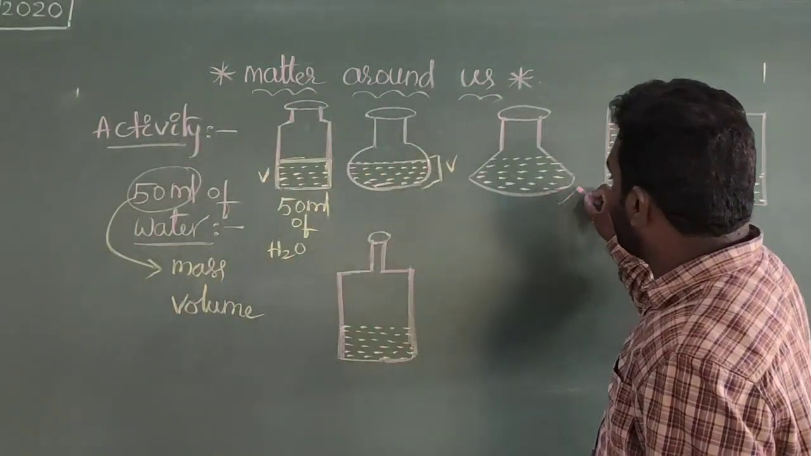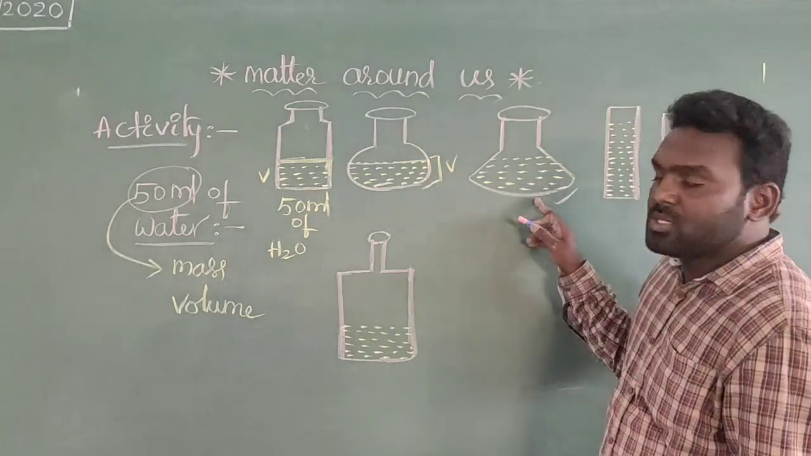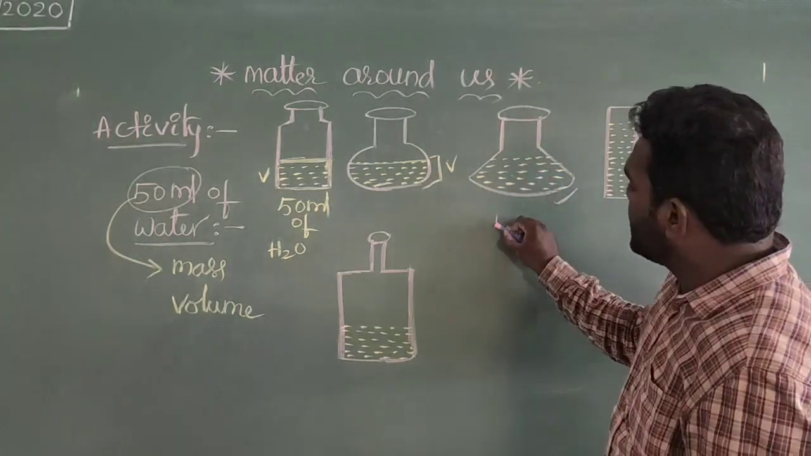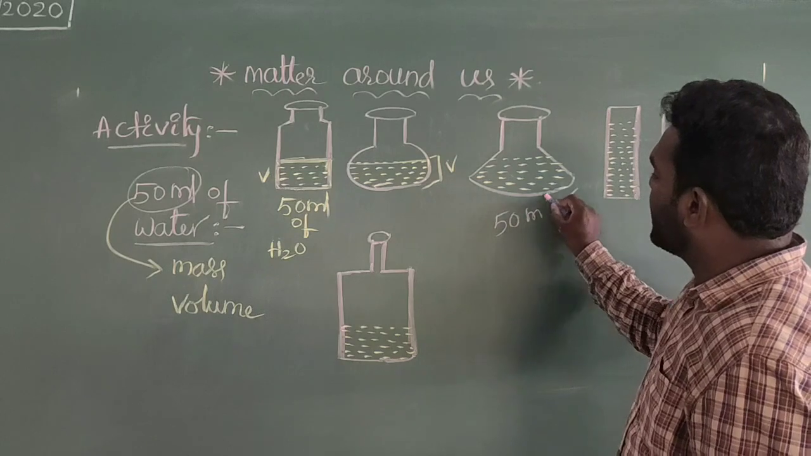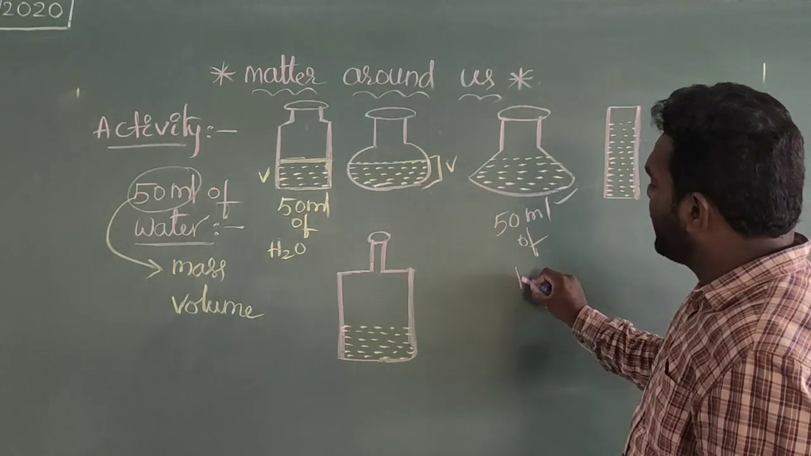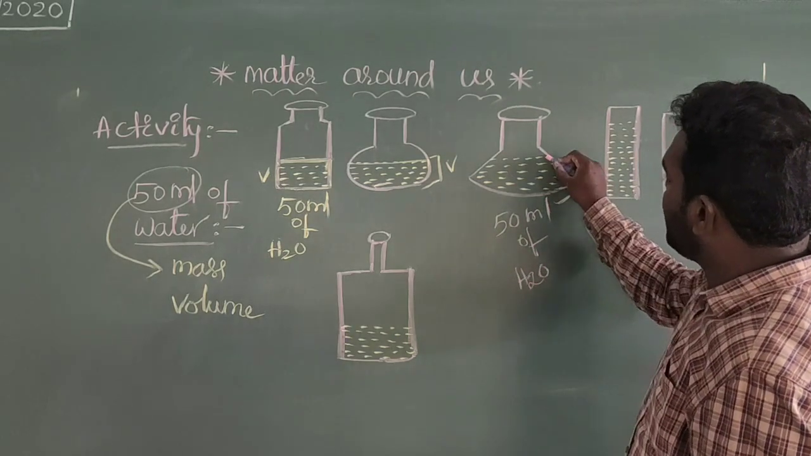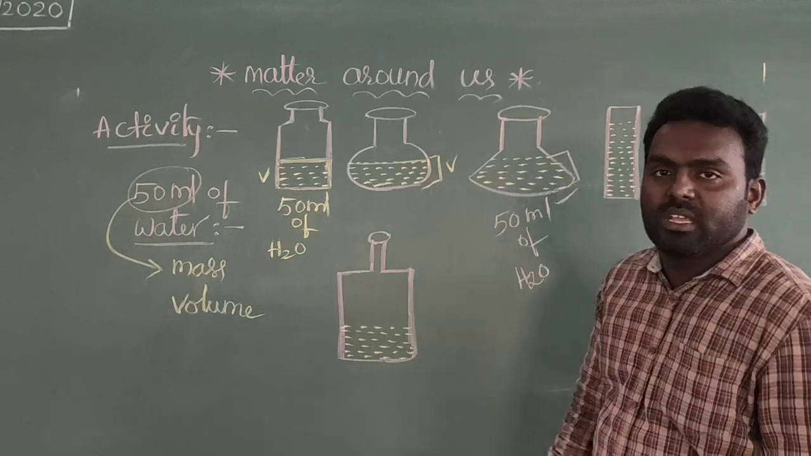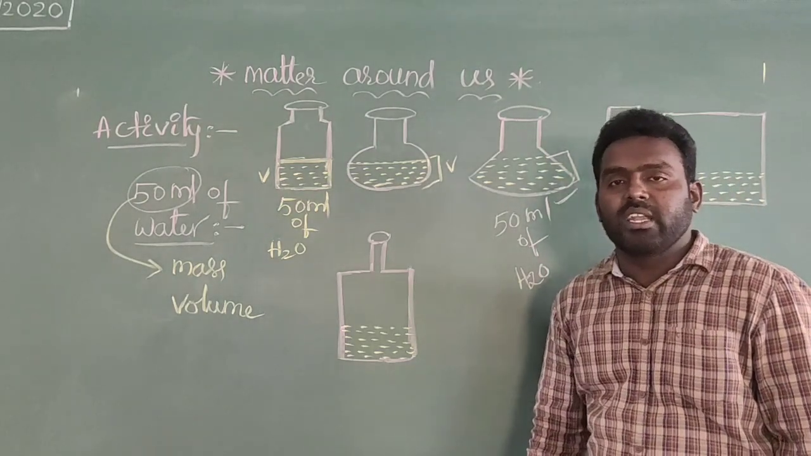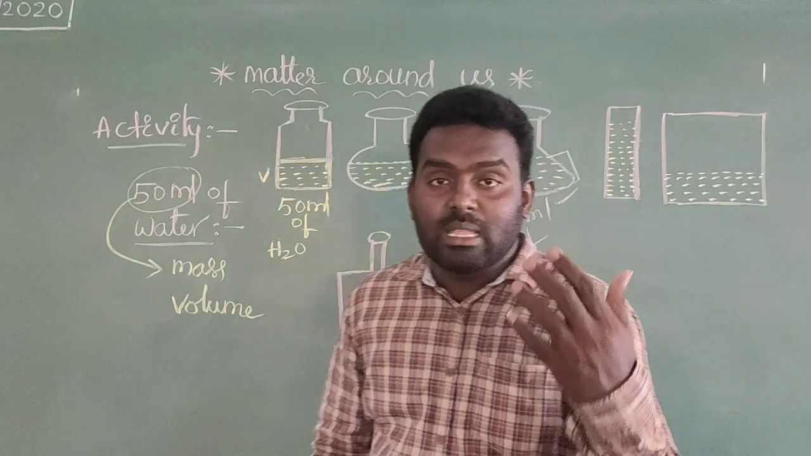By the observation, this is called a tumbler, which means a container. In this container also we have taken 50 ml of water. But here the shape of the molecules is completely changed. The shape of the molecules is completely different, and the volume of the tumbler is also different.